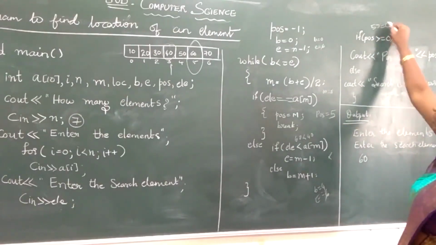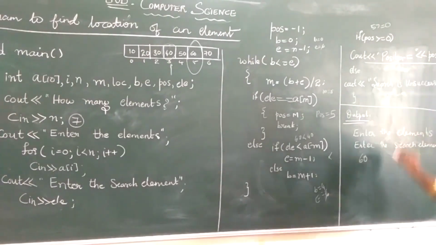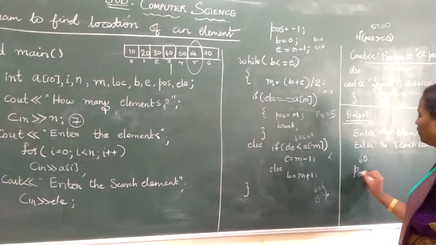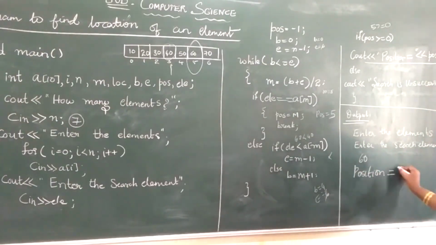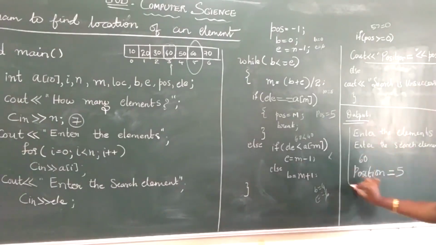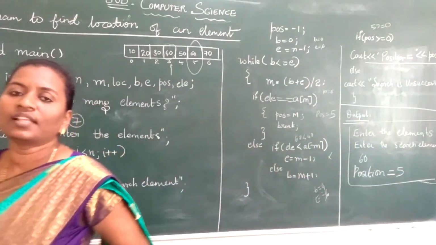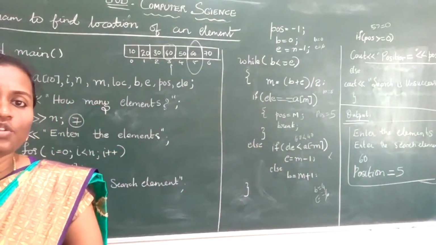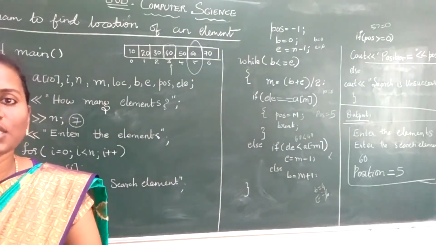5 is greater than or equal to 0. Yes, 5 is greater than or equal to 0. Condition satisfied. So I'll check position. So what will be my position? Position is equal to 5. Okay. Now this will be our output. For the given element 60, this will be the output. If 60 is not present, it will say search is unsuccessful. So this is about the program implementation of the binary search algorithm.